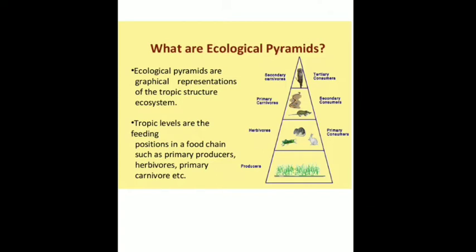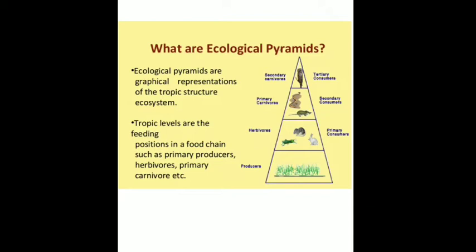So this pyramid or graphical representation gives an idea about the energy distribution in a particular ecosystem, that is, the whole trophic structure of the different trophic levels. It gives the structure of the whole ecosystem. So it is a pyramid shape with a large base that tapers at each level and ends as a small point.